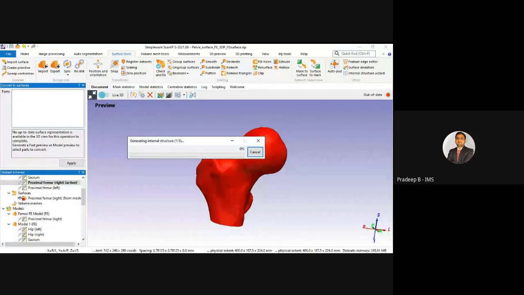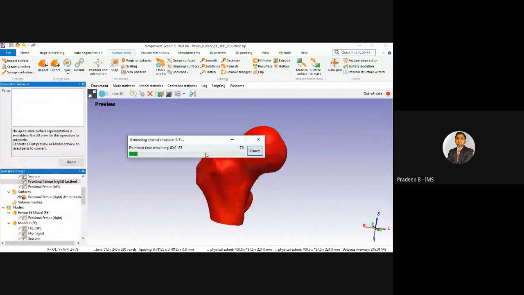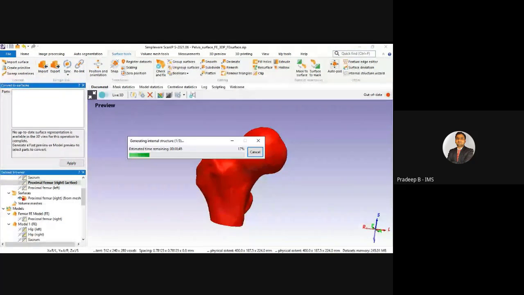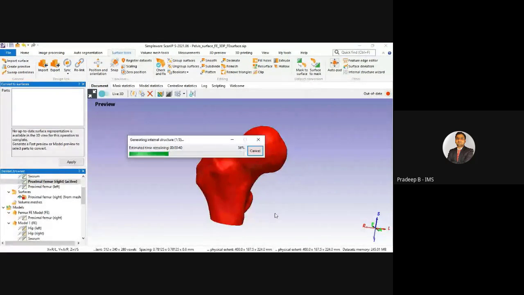Okay, so now it is generating the internal structure for this femur only. It depends on your hardware requirement, how good your hardware is.